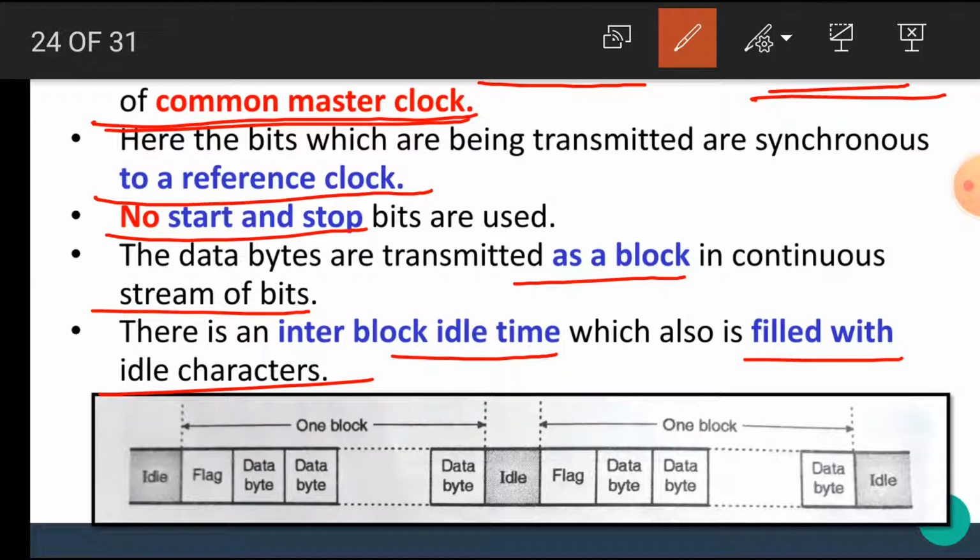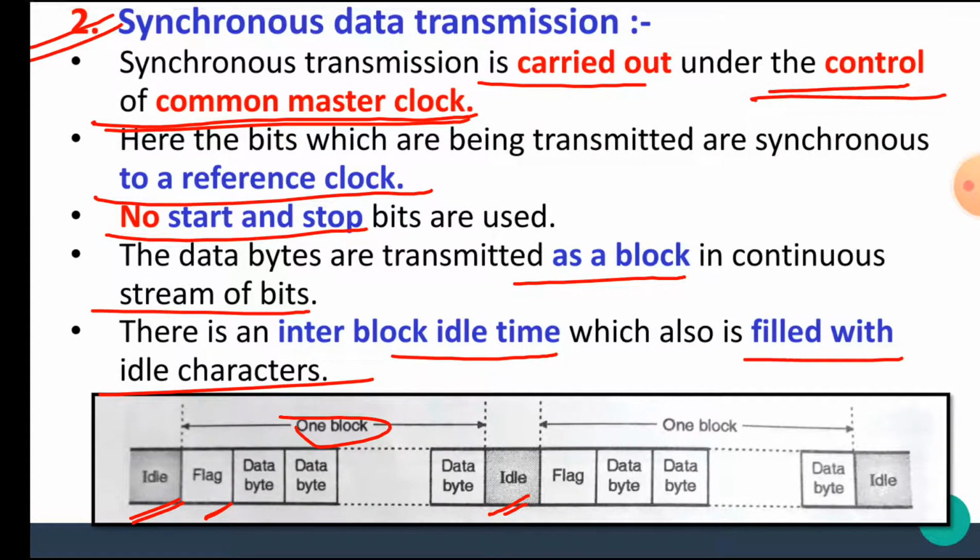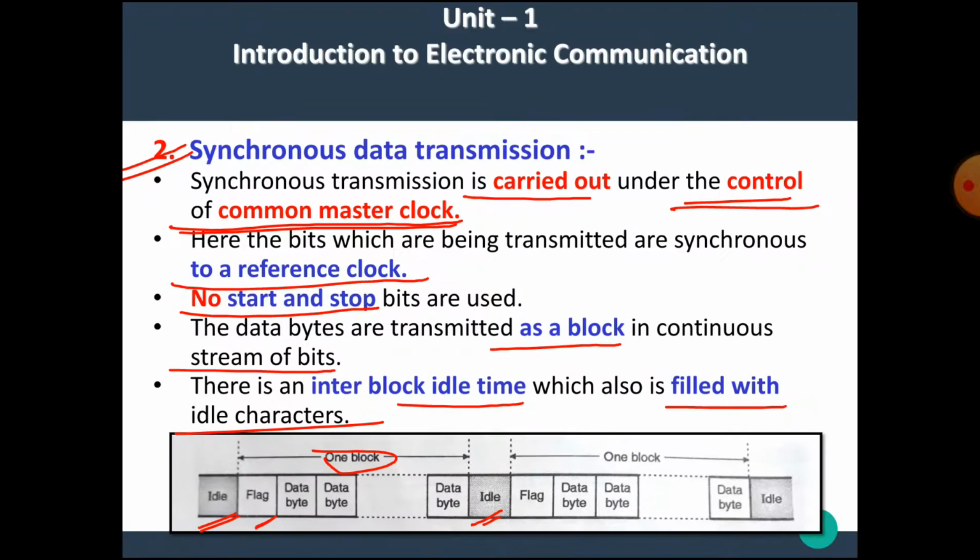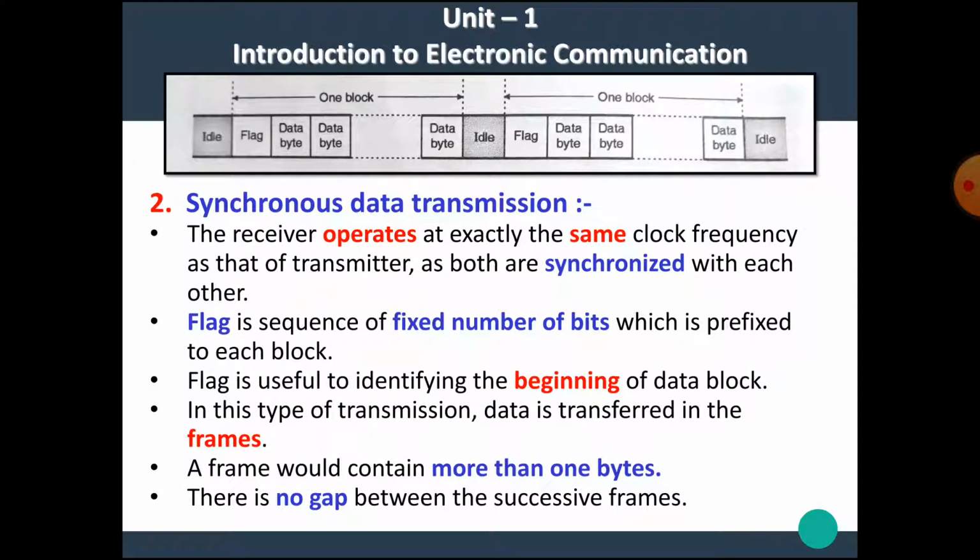But in this type of transmission, the data is transferred in blocks, and between two blocks there is some idle time. In each block a number of data bytes can be placed with the flags. Let's see the other details of synchronous transmission.